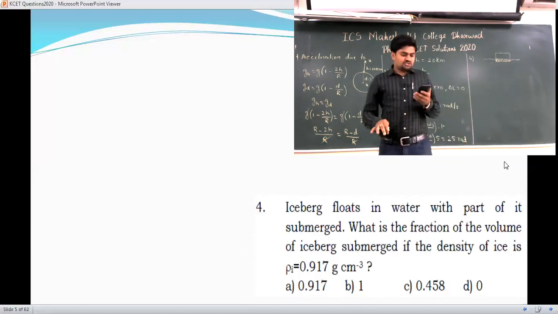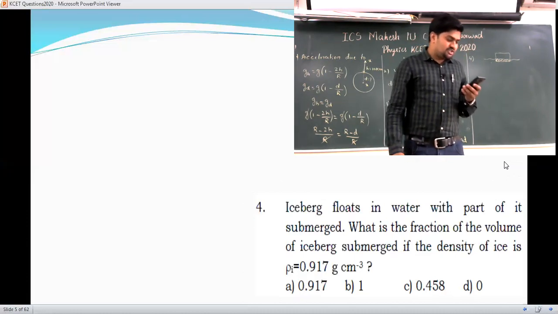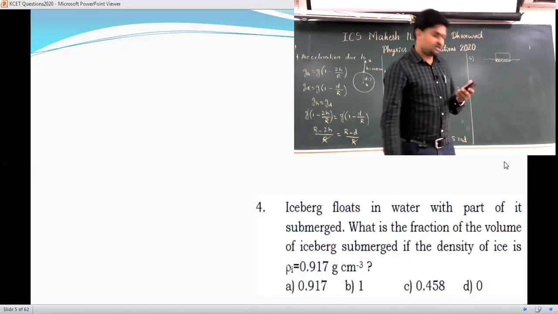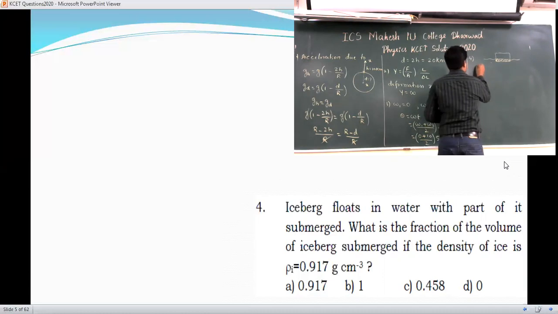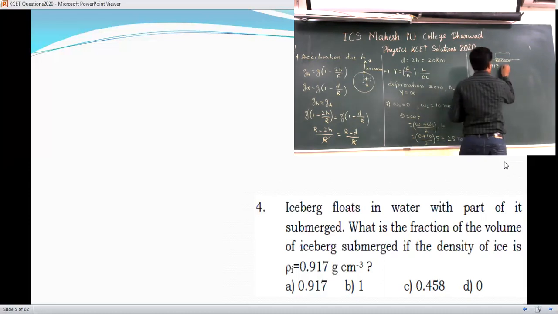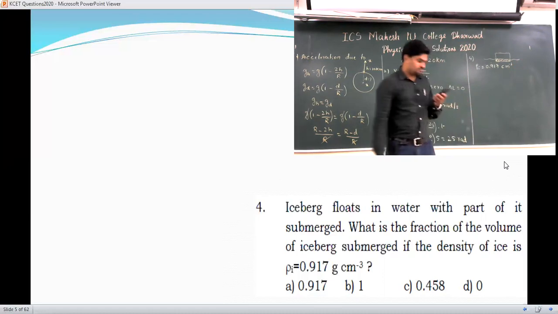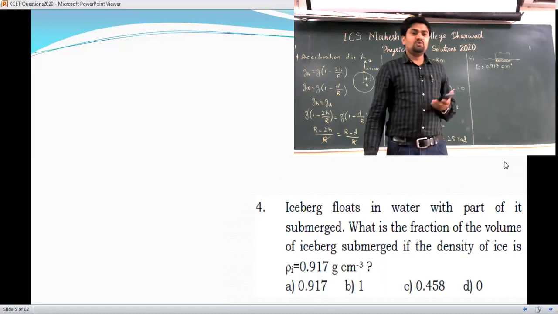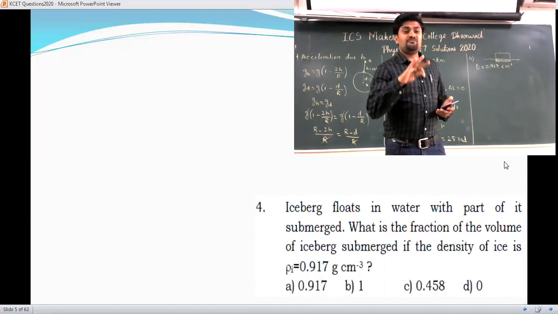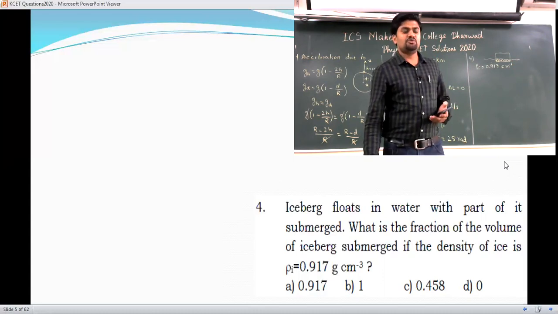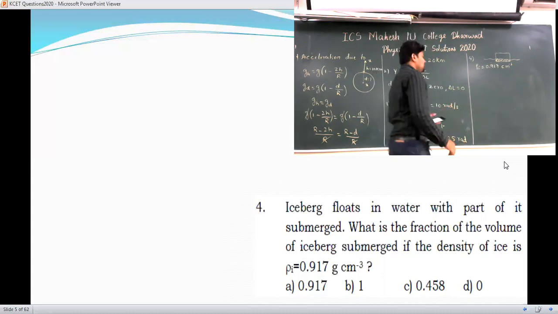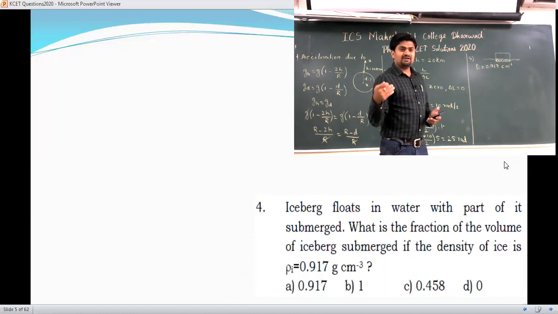They have given the density of ice, 0.917 per cubic centimeter. Now how will you calculate this? They are asking for the fraction of volume related to the density.